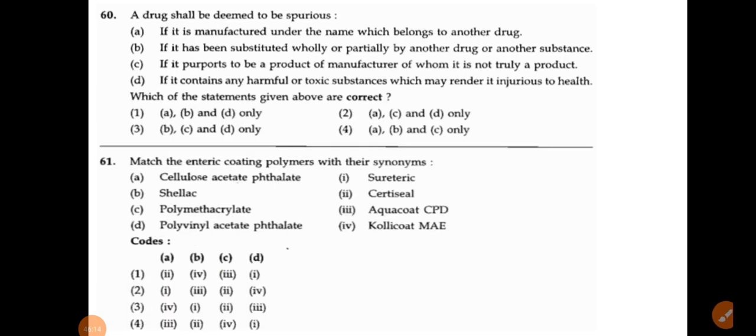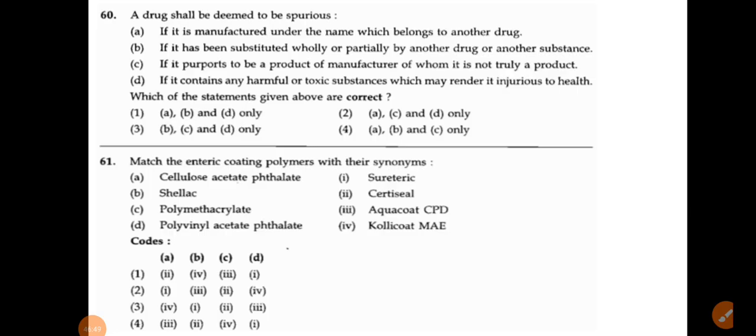Okay, the next: a drug shall be deemed to be spurious. The question is from pharmaceutical jurisprudence. If it is manufactured under a name which belongs to another drug, if it has been substituted wholly or partly by another drug or substance, if it purports to be a product of a manufacturer of whom it is not truly a product, and if it contains any harmful or toxic substances which may render it injurious to health.